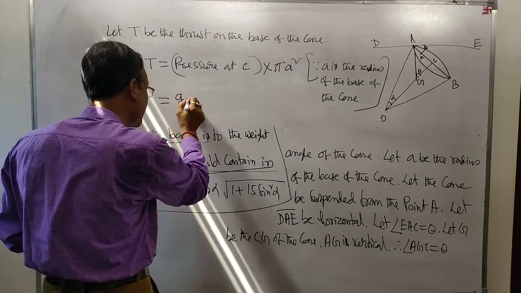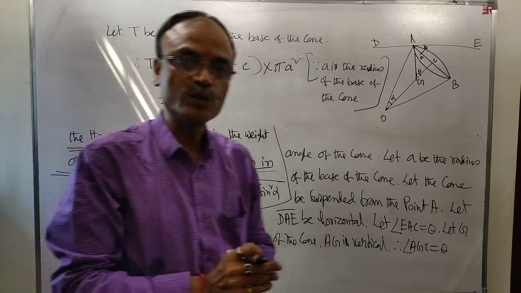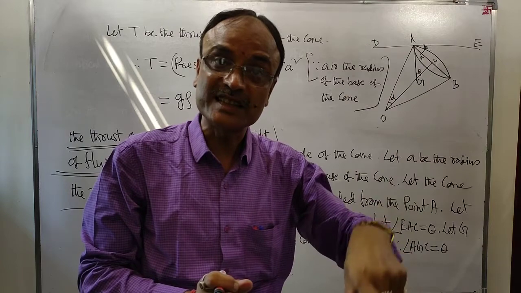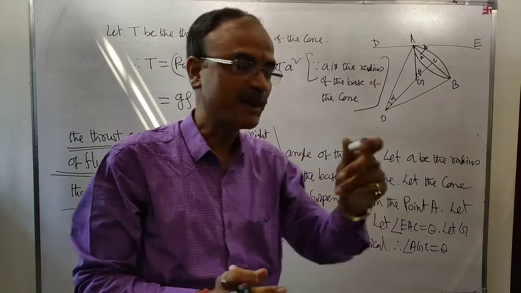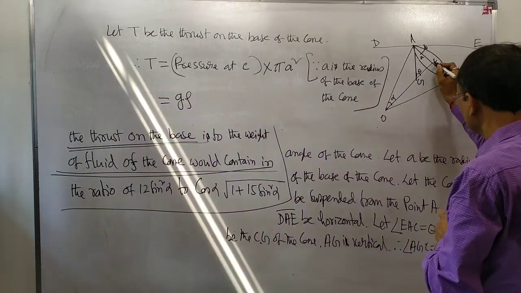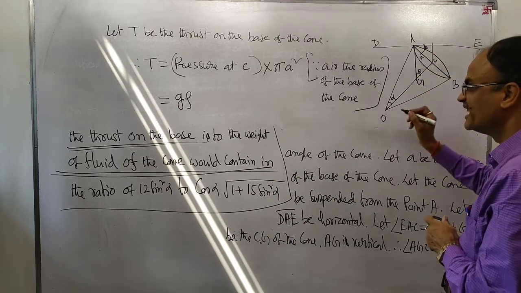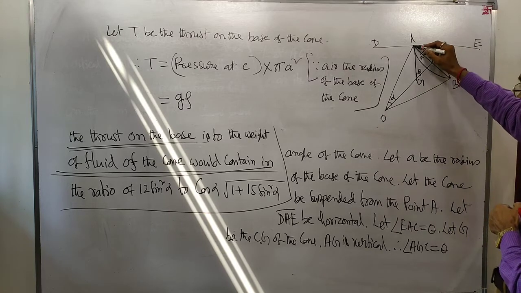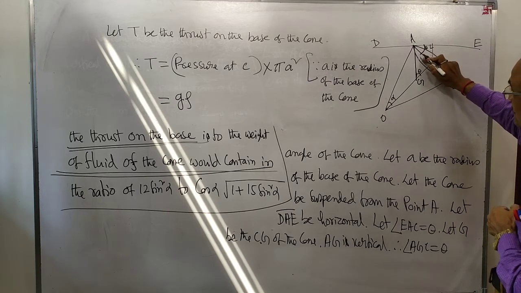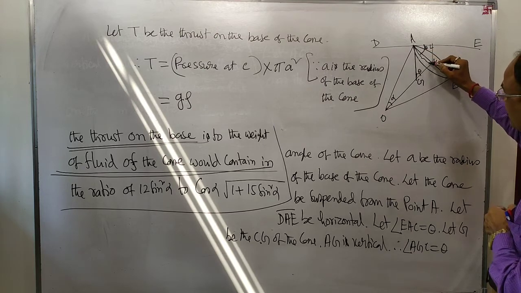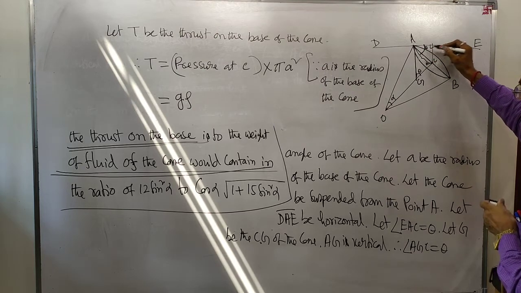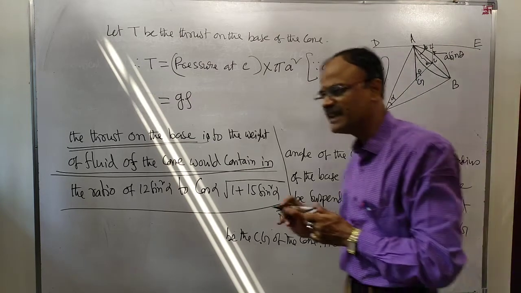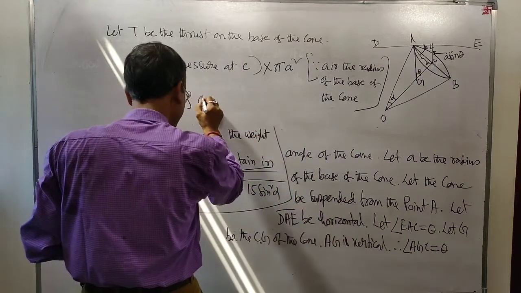Pressure at C will be equal to g rho and the depth of the center of gravity C below the effective surface. We have to find this distance. This angle is 90 degrees. From this to this, it is A, and the angle is theta. So this will be equal to A sin theta.